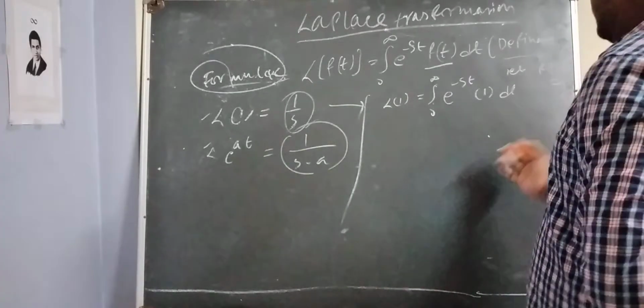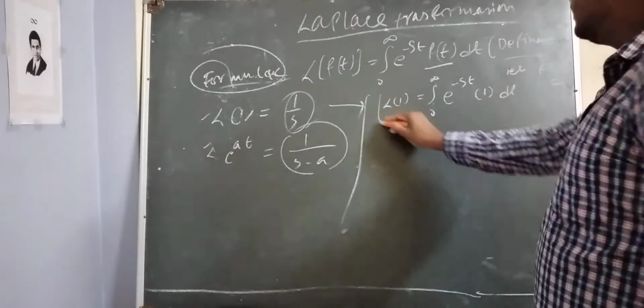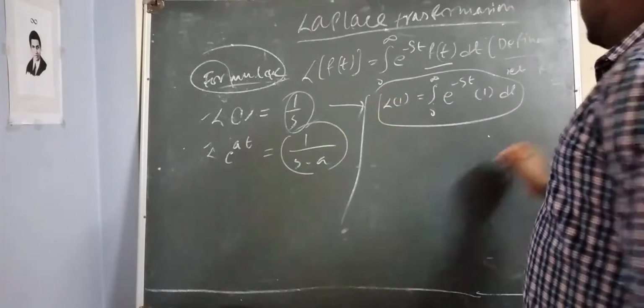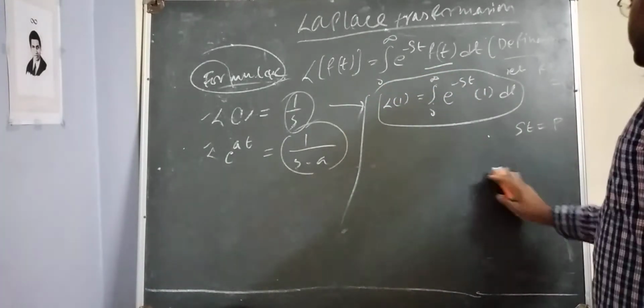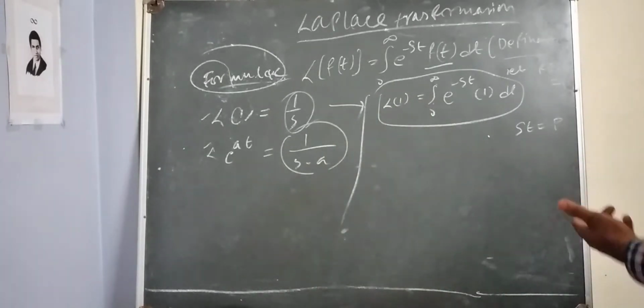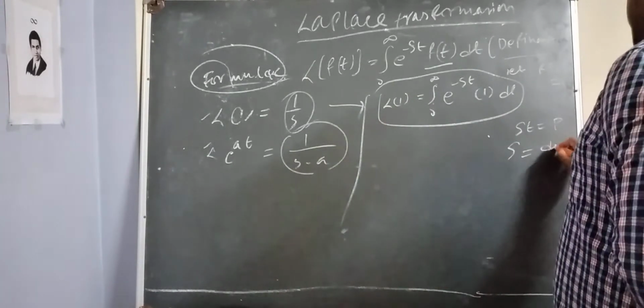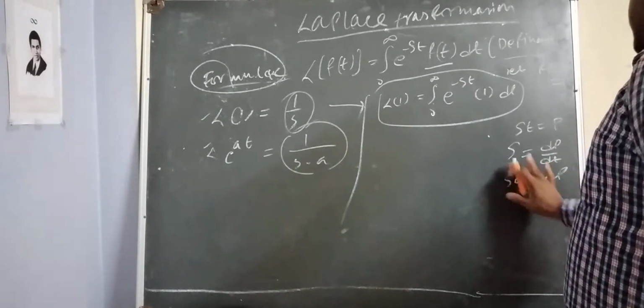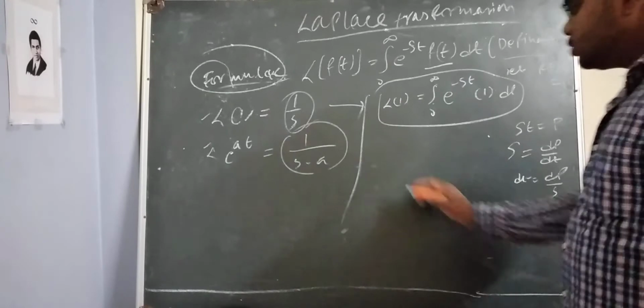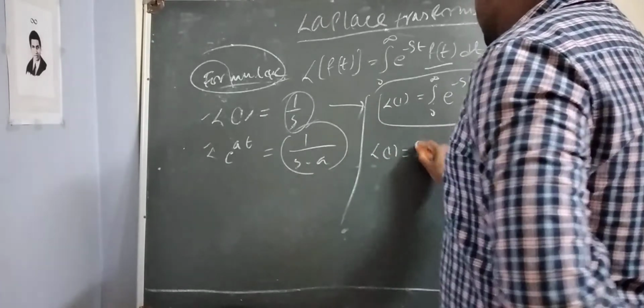So see, it is over minus s, isn't it? Substituting the value of st to p, it will be dp upon dt. So s dt will be equal to dp, and dt will be equal to dp upon s. See, Laplace of 1 is equal to the integral from 0 to infinity.